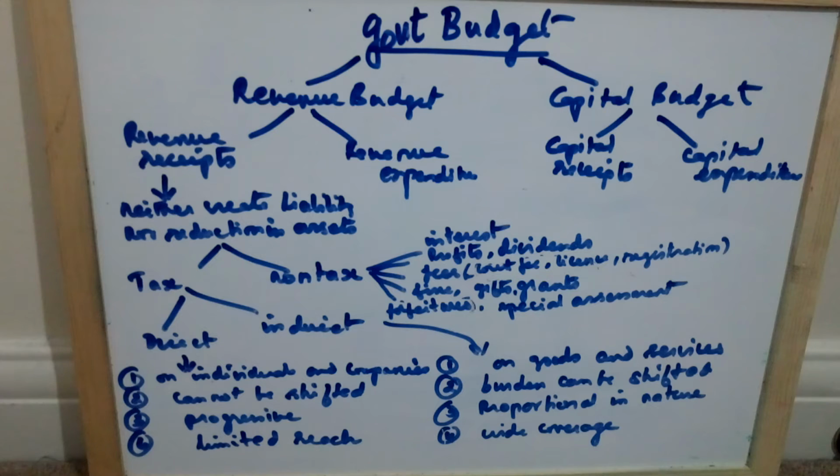So under taxes, you have direct taxes and indirect taxes. So what are direct taxes? They are imposed on property and income of individuals and companies and are paid directly by them to the government. And the burden of the tax cannot be shifted to another person. The same person has to pay the tax.